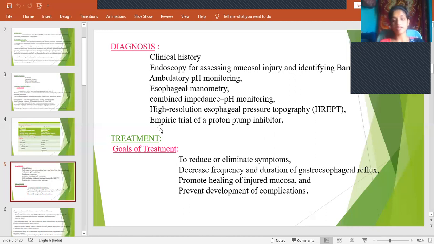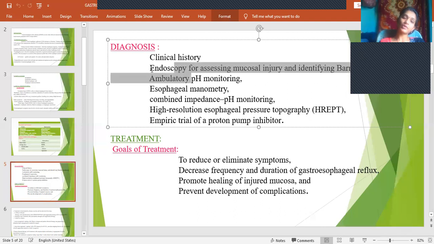That means we'll start the patient on a proton pump inhibitor. If he responds to that, we can consider it's related to some kind of acidic problem. Okay. So these are the diagnostic methods. So mostly we'll go for clinical history and endoscopy.